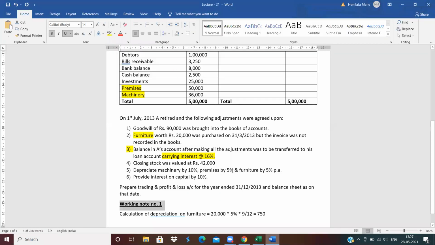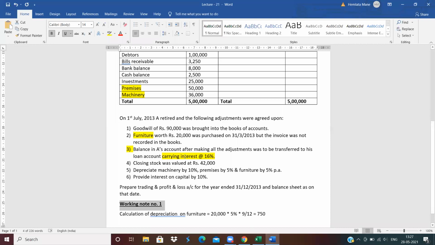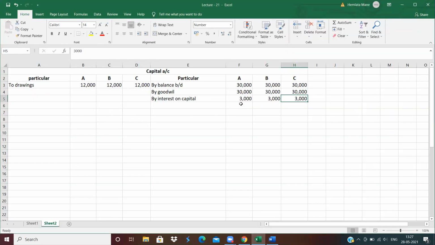and C. How to calculate the interest on capital? Who is retired from the business? A is retired from the business. So interest is calculated only for the 6 months. So interest on A is only for 6 months, that is 1,500. Clear? How to calculate the interest? A was only 6 months in the business, so 30,000 into 10% into 6 months means 1,500.